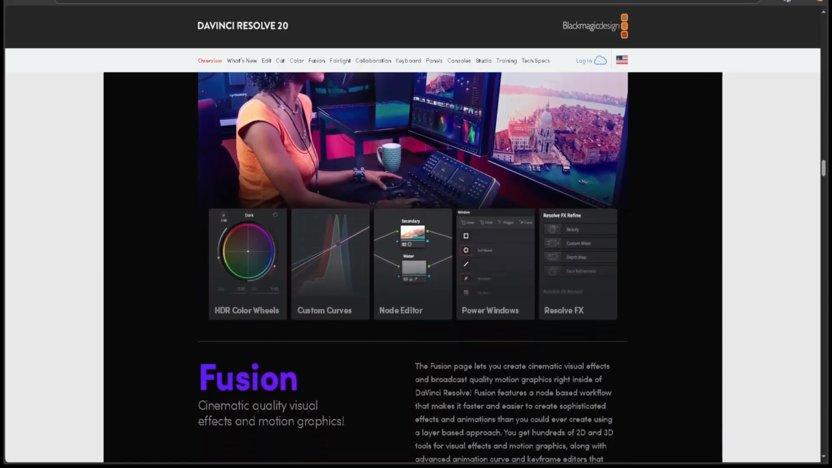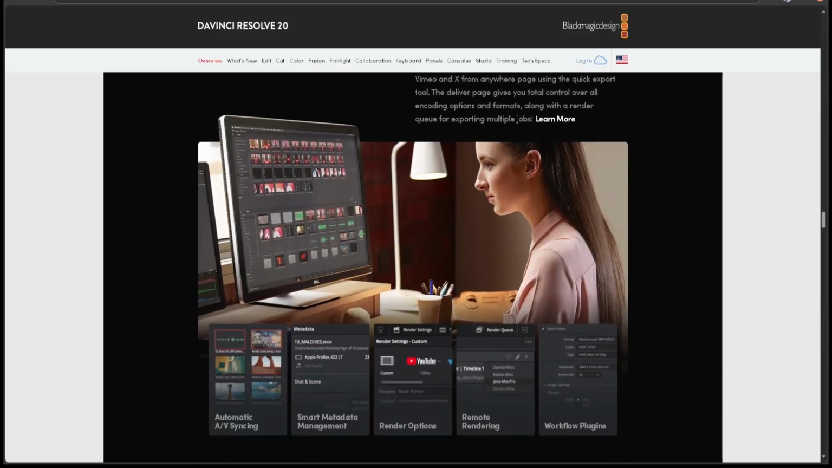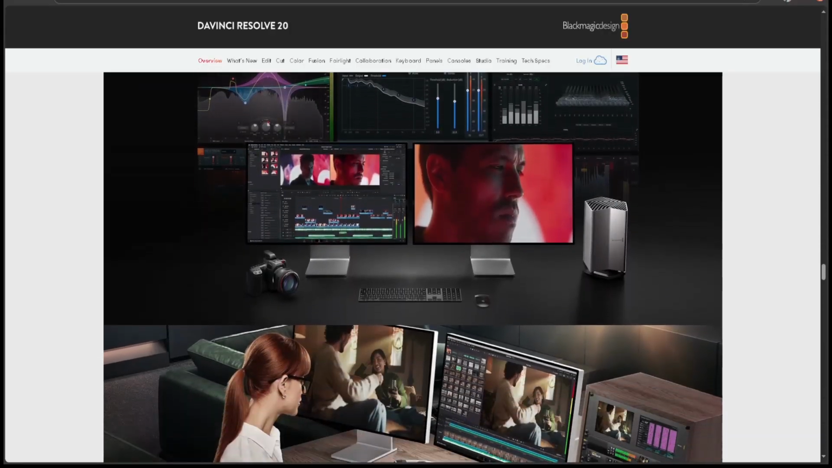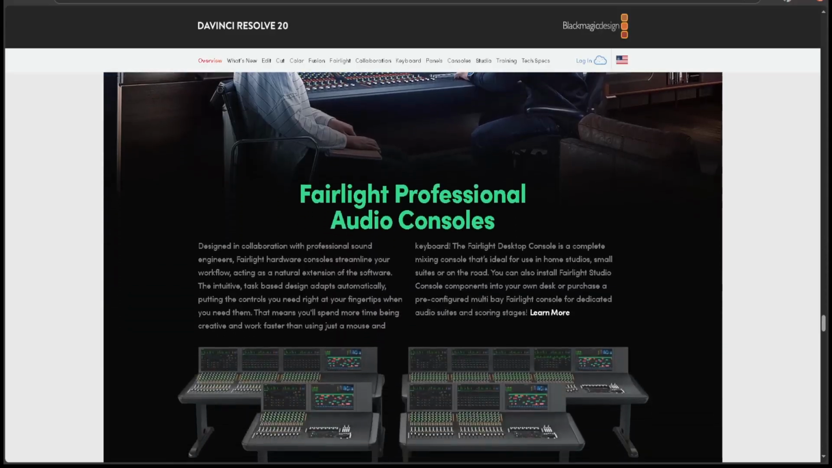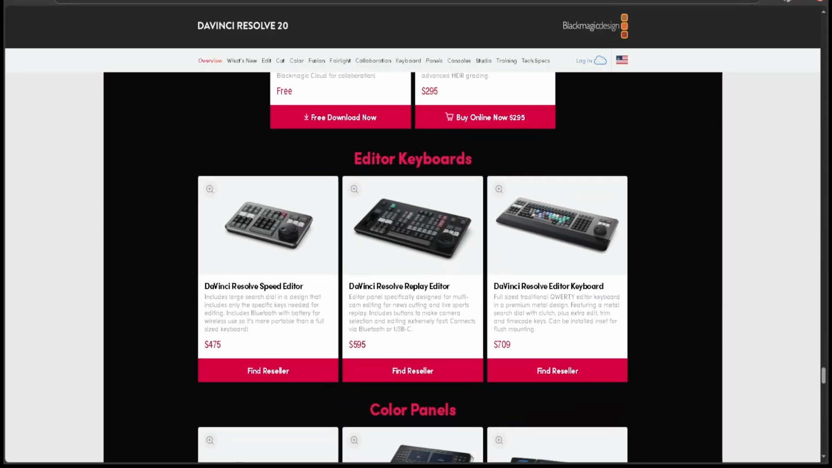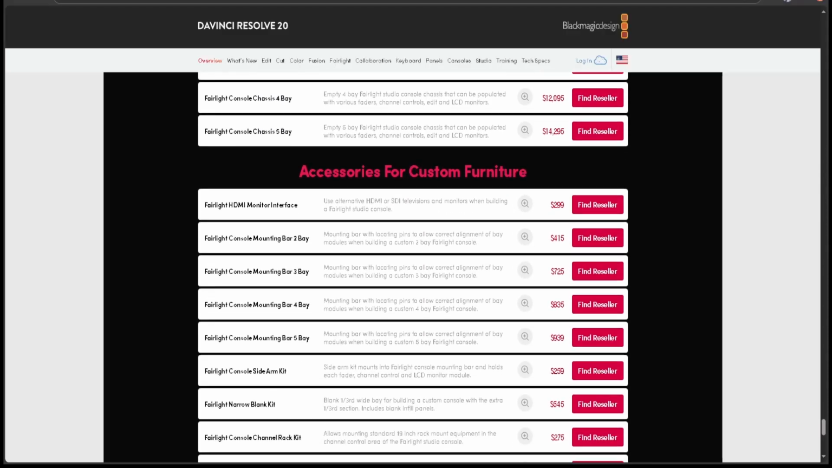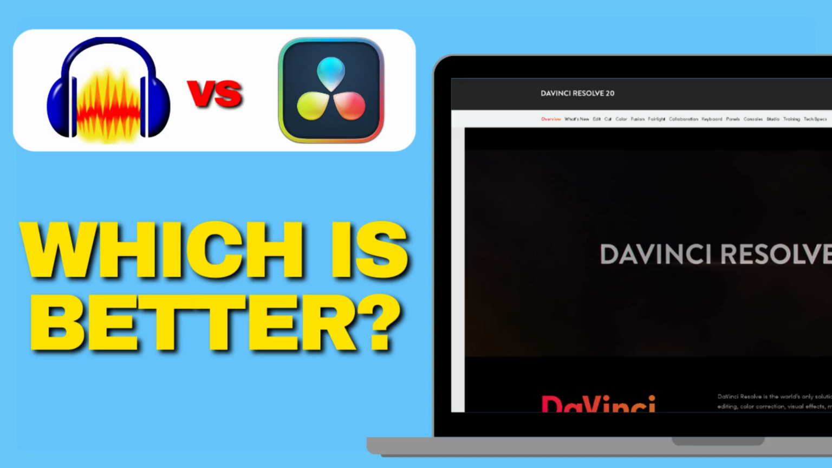The difference is clear. Audacity is best for simple audio tasks, while DaVinci Resolve is for professional post-production and integrated video workflows. So that's Audacity versus DaVinci Resolve in 2025. If you need a free, simple audio editor, Audacity works. But if you're producing high quality audio for videos or music, DaVinci Resolve is the better choice.